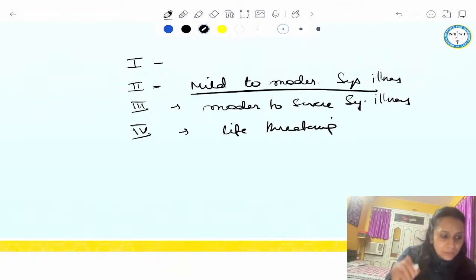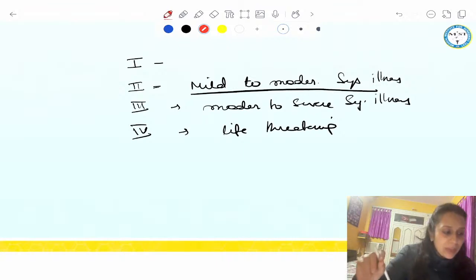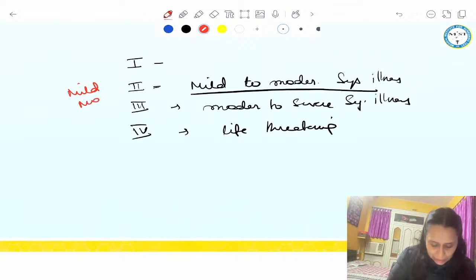Okay, guys. I want to clarify one more thing: if it is written mild to moderate systemic illness comes under which ASA grade, your answer has to be ASA grade 2. If they only ask mild systemic illness, again answer will be 2. If they only ask moderate systemic illness, answer will be 2 again.